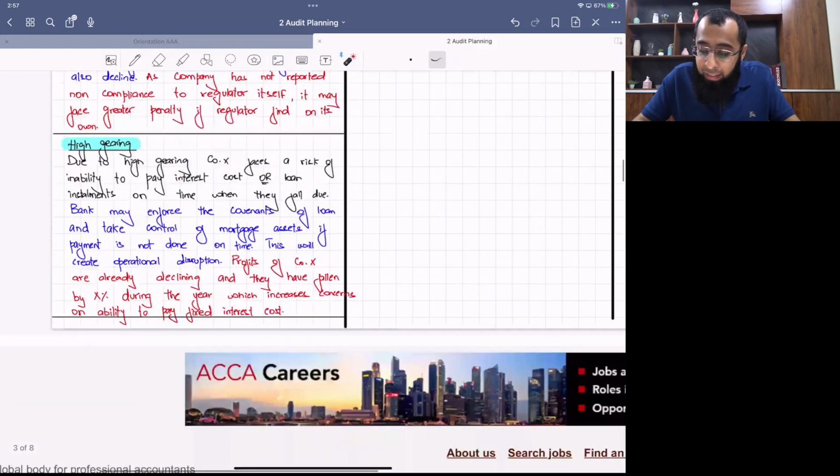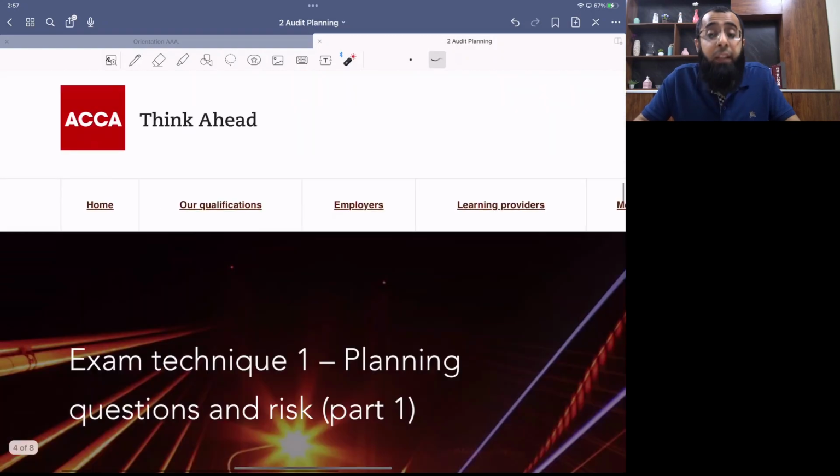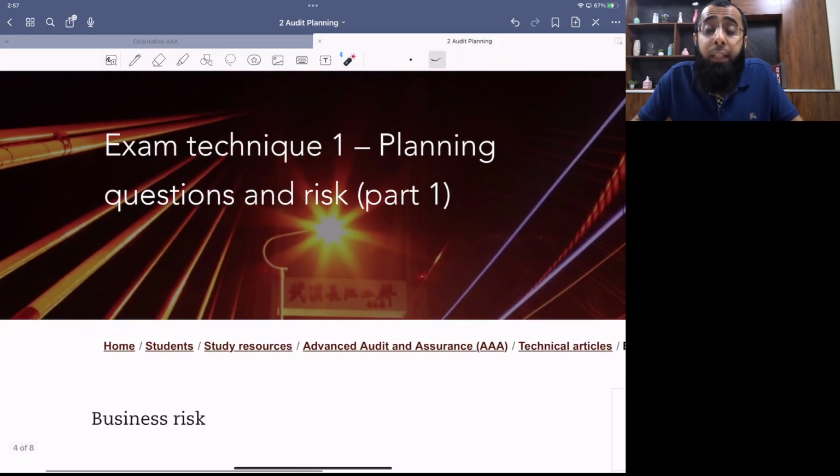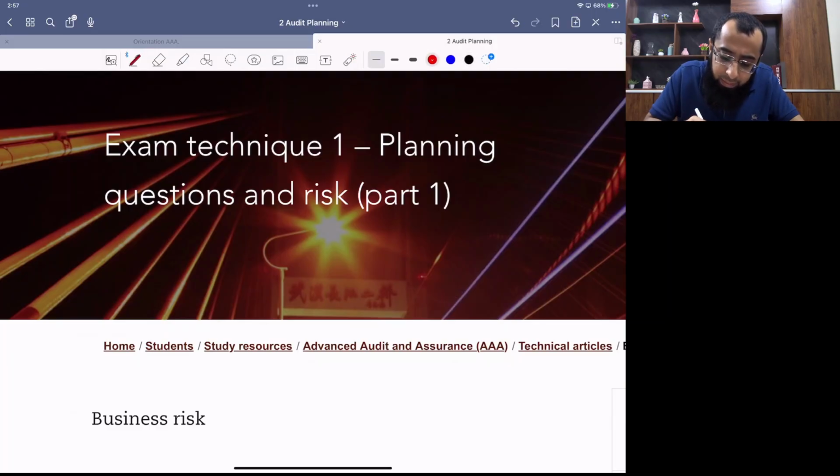Now let's look at the examiner article on this topic. When we look at the examiner article, it will give you further confidence because this is a document prepared by the examiner himself. This also includes the guidance that how you have to draft the business risk. Okay, let's look at it. Exam technique 1, planning questions and risk part 1.